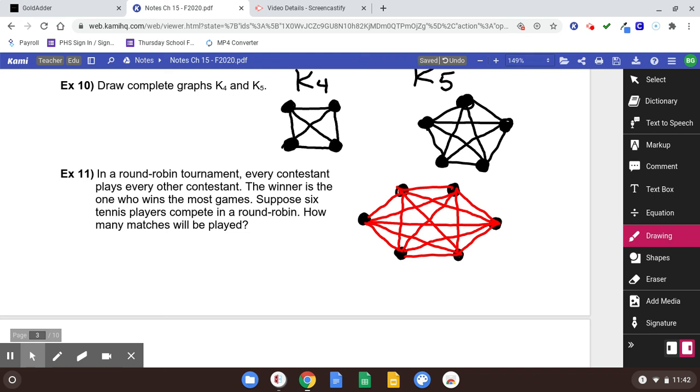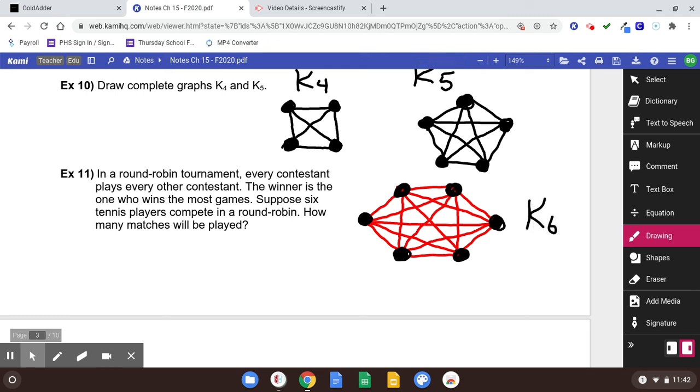One way that I check my drawing is make sure that every one of the 6 dots has a degree 5. I think that's it. Okay, that's a K6.